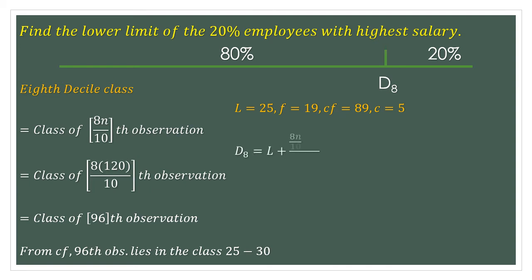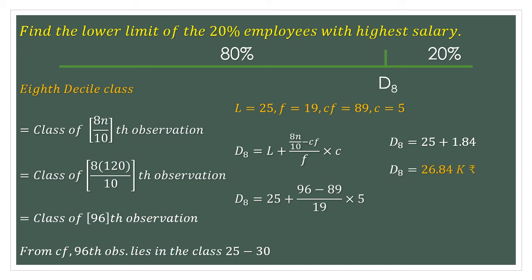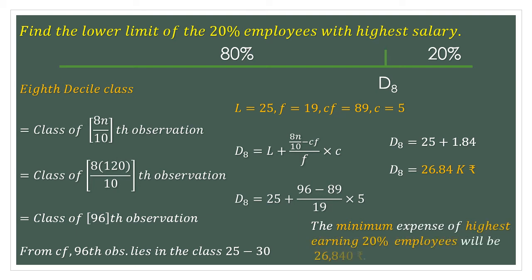Next I have to start with D8, L plus 8n upon 10 minus Cf upon F into C. Similarly, D8 will be 25 plus 96 minus 89 upon 19 into 5. So when you simplify this, you get D8 is equal to 25 plus 1.84, which would be 26.84 thousand rupees. Now, the minimum expense of highest earning 20% of the employees will be 26,840 rupees.